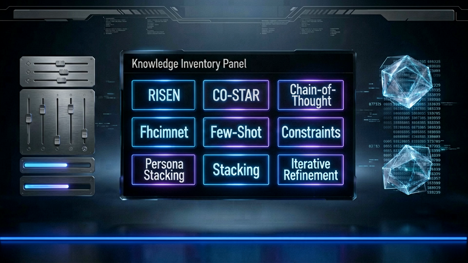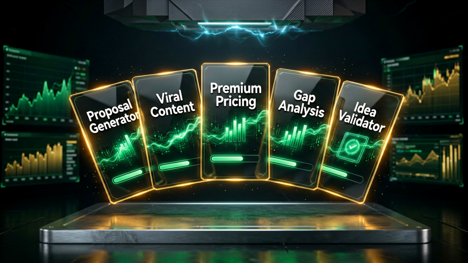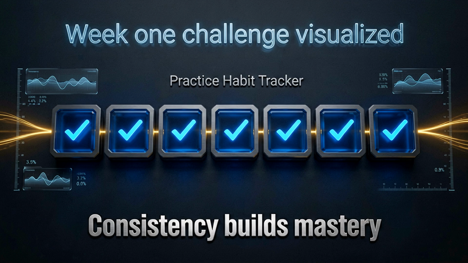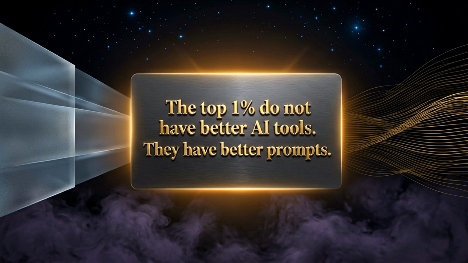You now have Ryzen, CO Star, 5 advanced techniques, and 5 real money-making prompts ready to use today. Practice one framework this week. Build the habit. The top 1% are not smarter. They just prompt better.